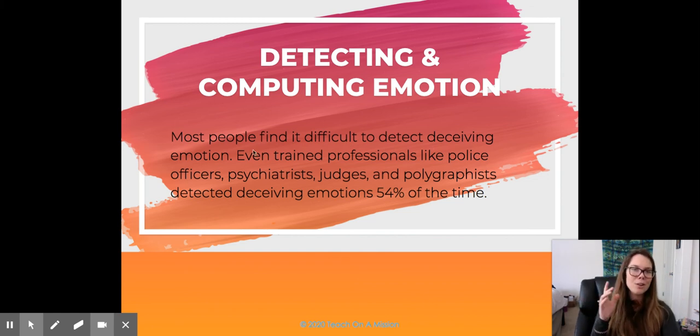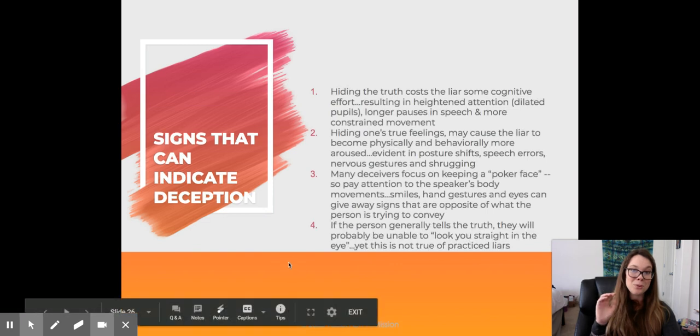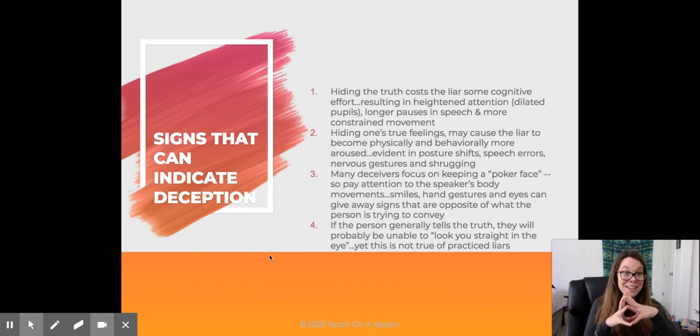And for this one, you don't have to write this down. I mean, you can write down this slide, but I just found it really interesting. Detecting and computing emotions. So these you don't have to write down. I just thought these were really cool to share. So, signs that can indicate deception.